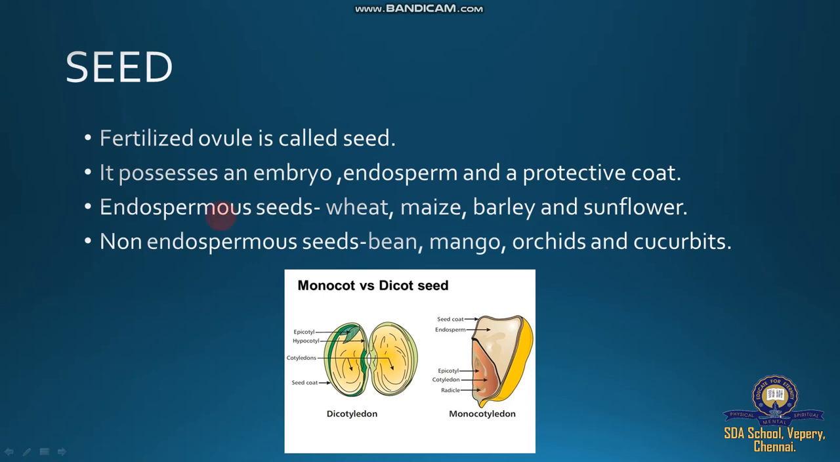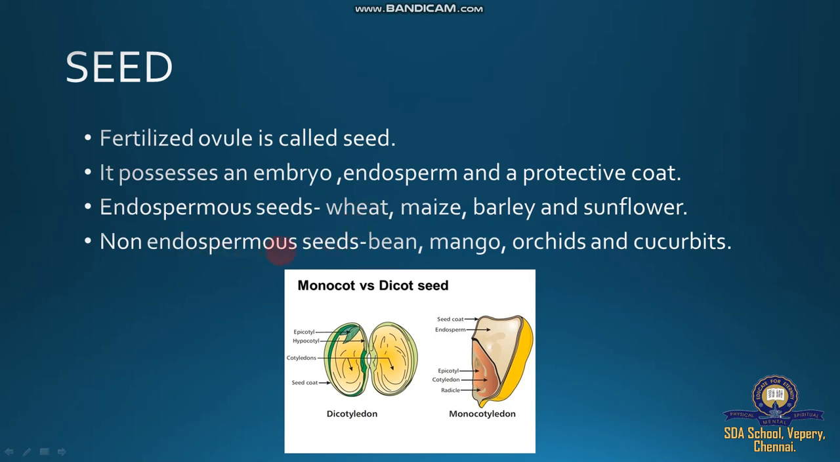There are two types of seed, endospermous seeds and non-endospermous seeds. Endospermous seeds are mostly found in all the monocot seeds, mostly cereals such as rice, wheat, maize and barley. Barley comes under monocot seeds, and these seeds provide enough carbohydrate, which is the requirement of our body for energy. So we get enough energy with the help of these endospermous seeds, mostly monocot seeds.